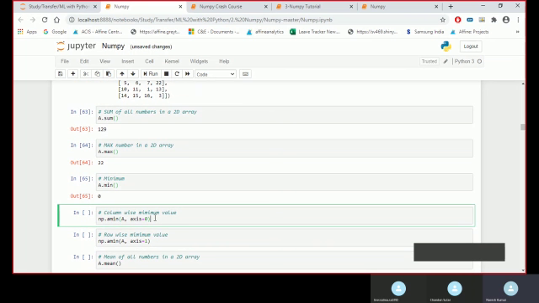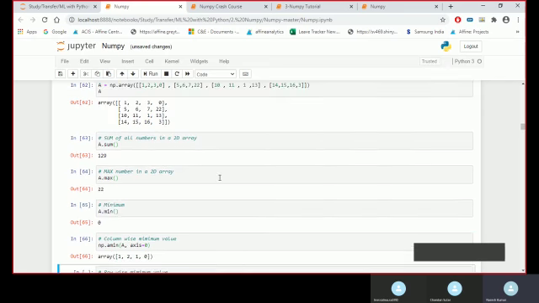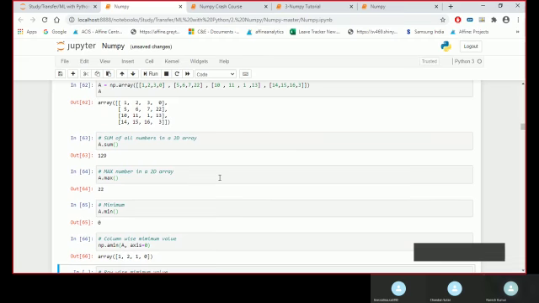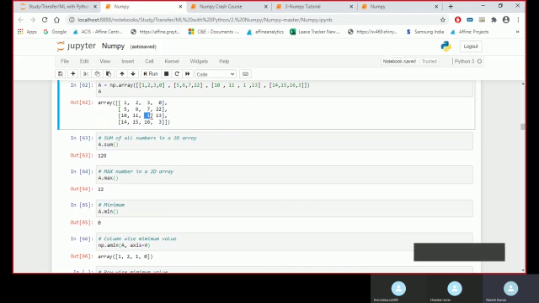So axis 0 is for column. Yesterday we had discussed that axis 0 is for column and axis 1 is for rows. So if I do a min of a of axis 0, it will return me the minimum ones. So I have 1, I have 2, I have 0 and I have 1. Four numbers.